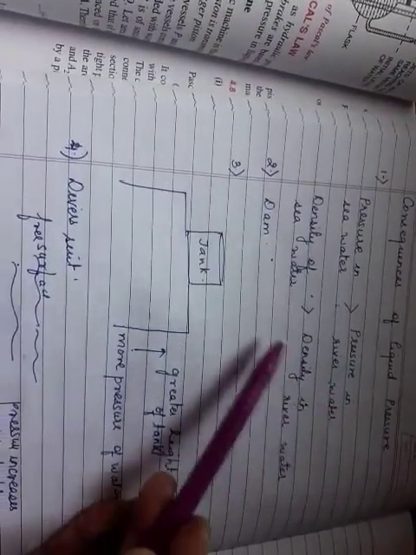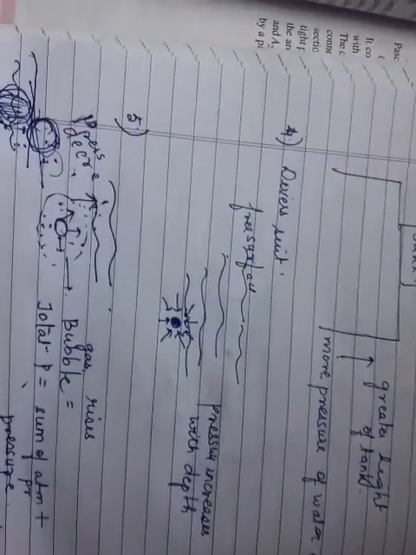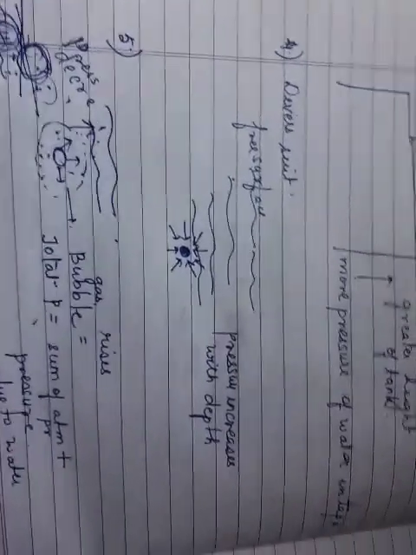So these are all the 5 consequences of liquid pressure. First about the river water, sea water, second dam, the third is a tank, the diver's suit, and this one about the bubble. Now let's go to another concept which is called transmission of pressure in liquids.